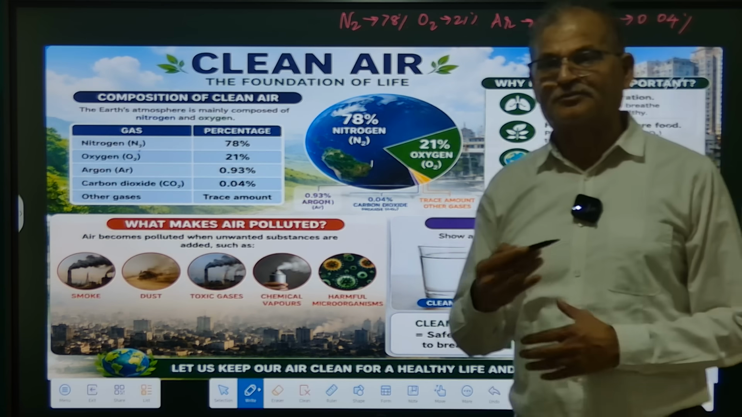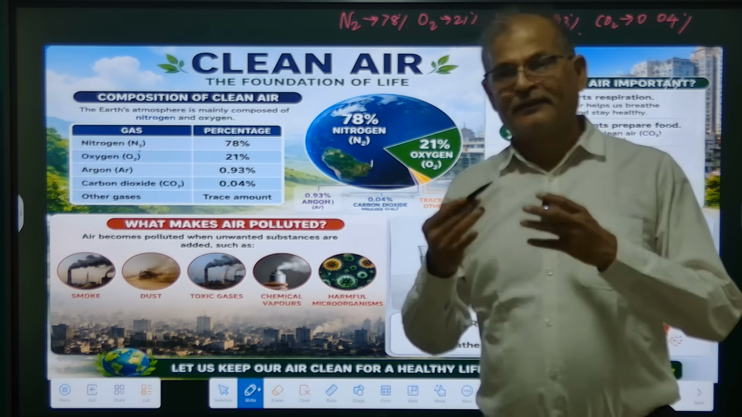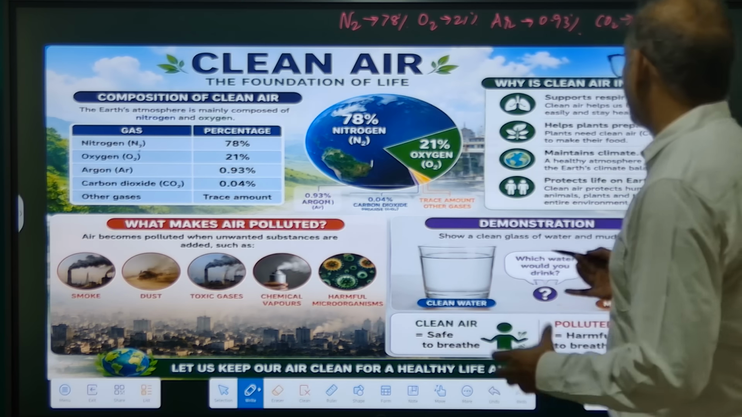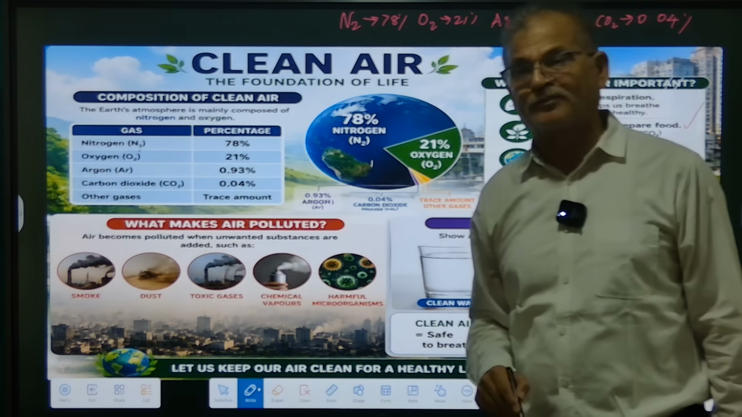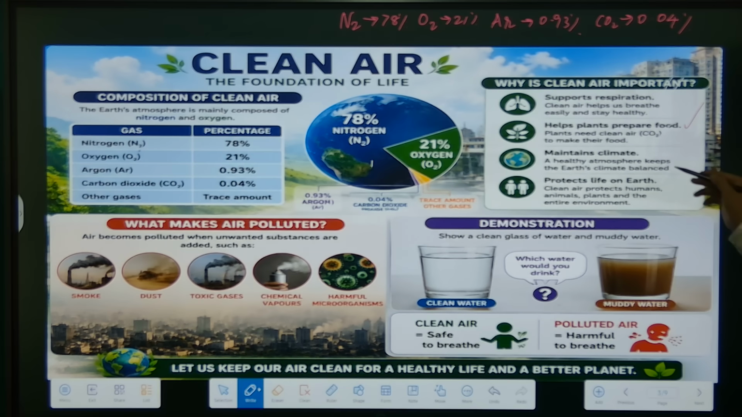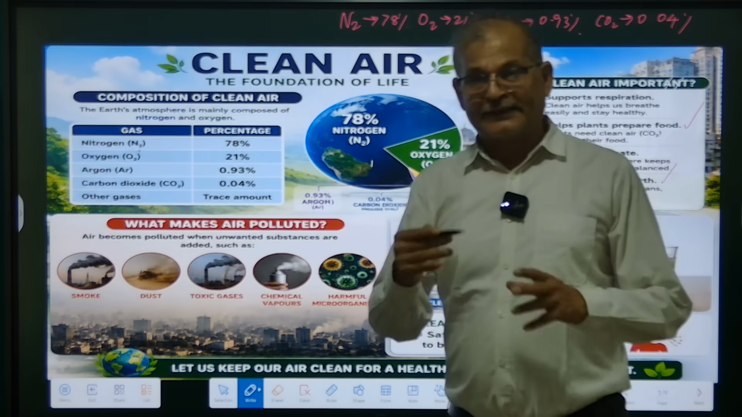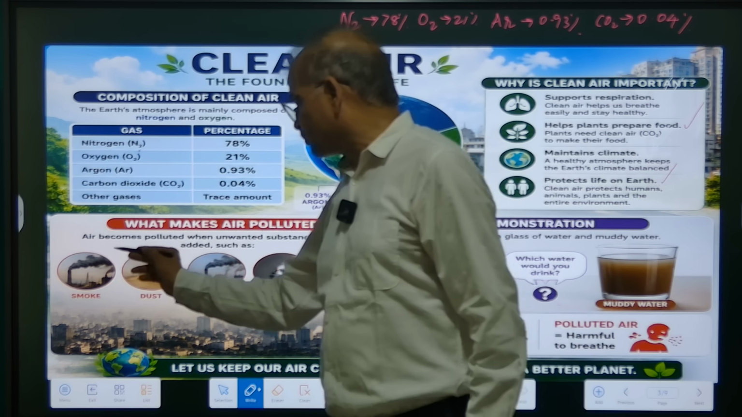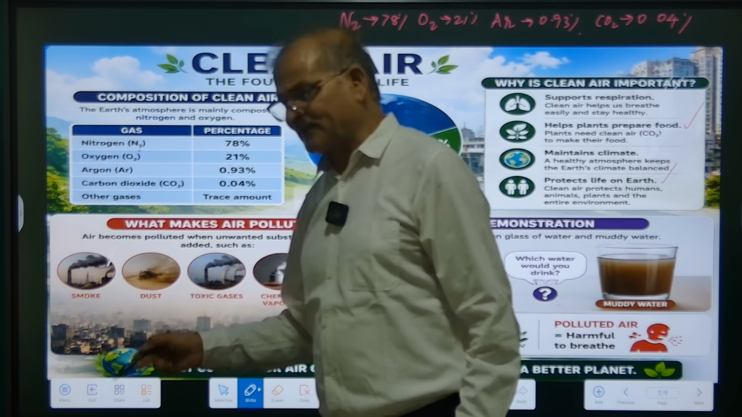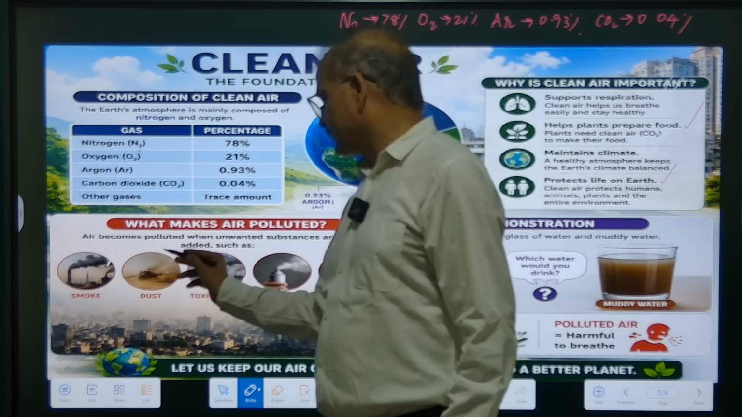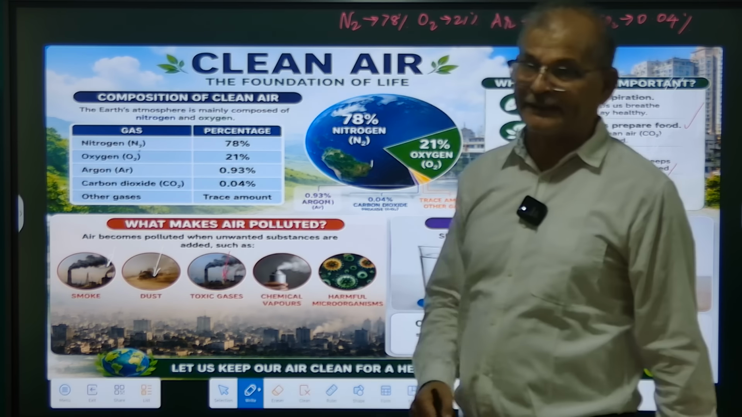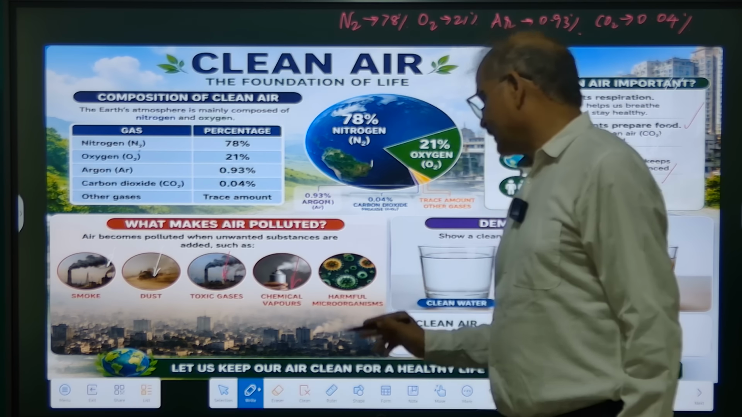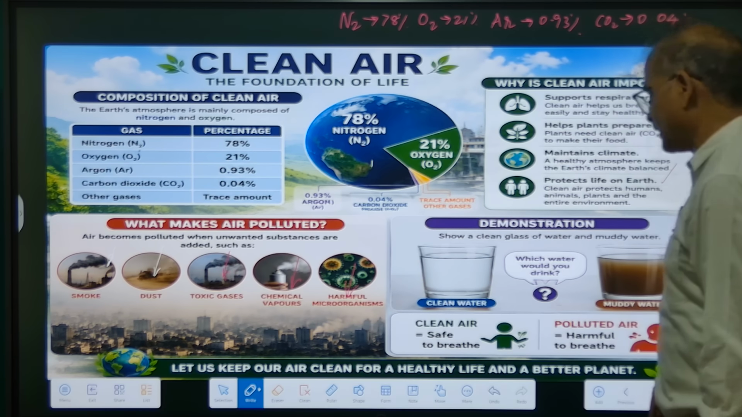Clean air alone can support the respiration of any human being or animal, and it also helps plants prepare food. In turn, they release oxygen, maintain the climate, and protect life on Earth. This clean air gets contaminated by smoke from factories, dust from construction sites, toxic gases and chemical vapors from the chemical industries, and harmful microorganisms.